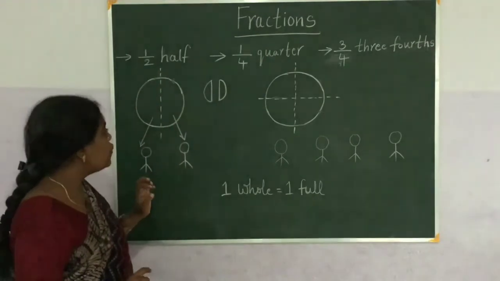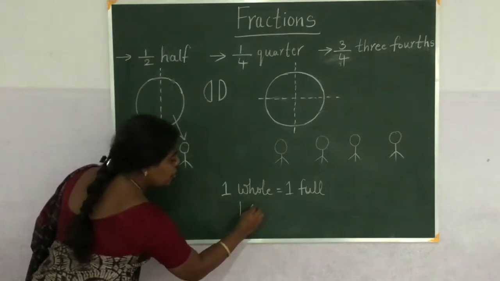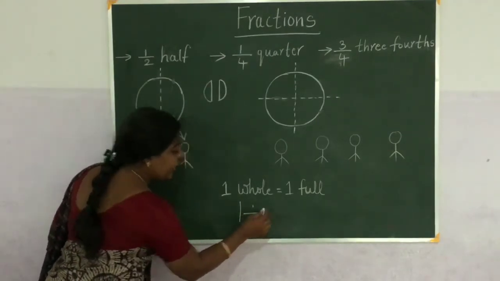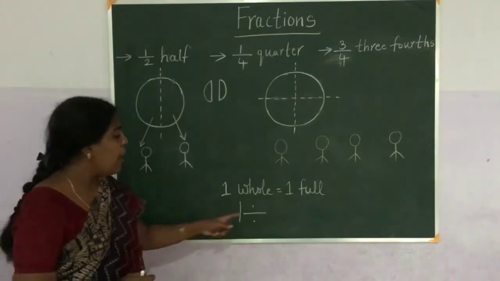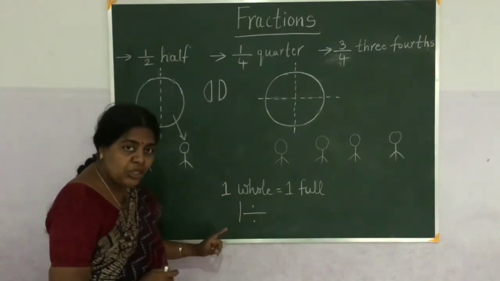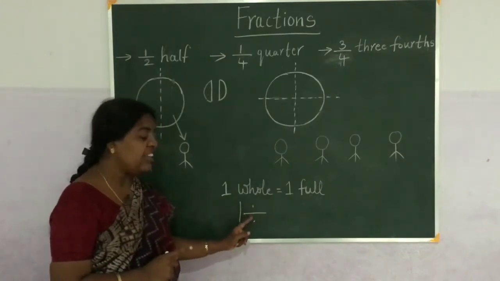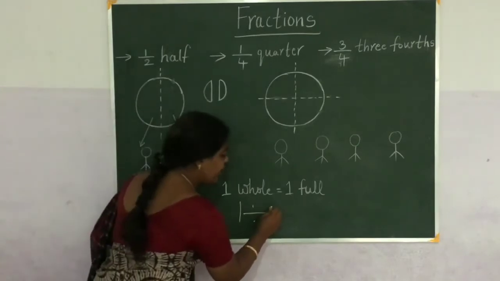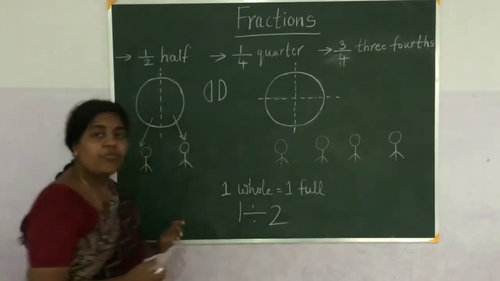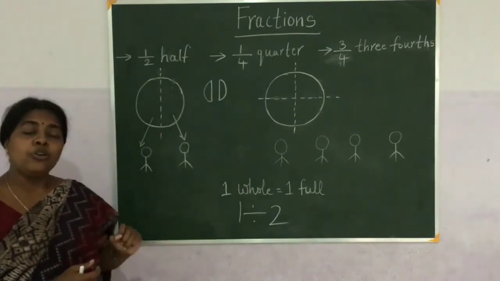Okay. So this is one full chapati I divided. Divided means division symbol. What did I do here? One full chapati I divided among 2 children. So one chapati is divided among 2 children.